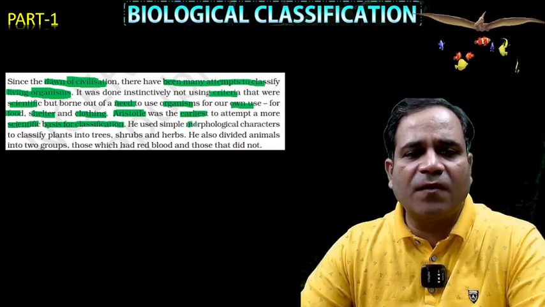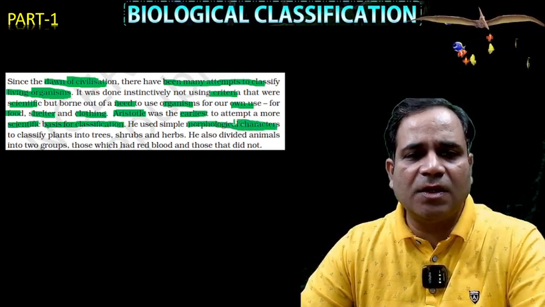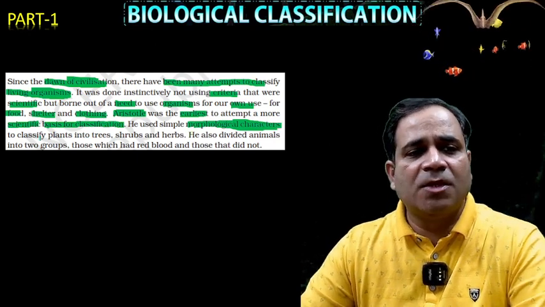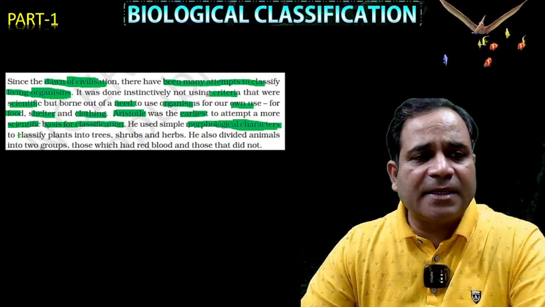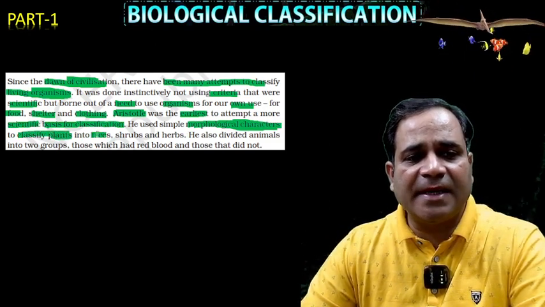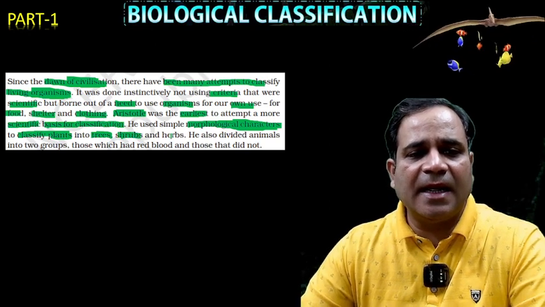He used morphological characters to classify plants into three groups, that is trees, shrubs and herbs, my dear.